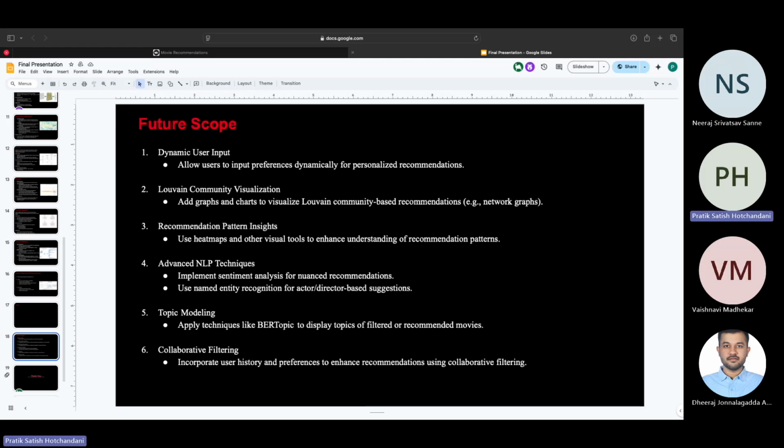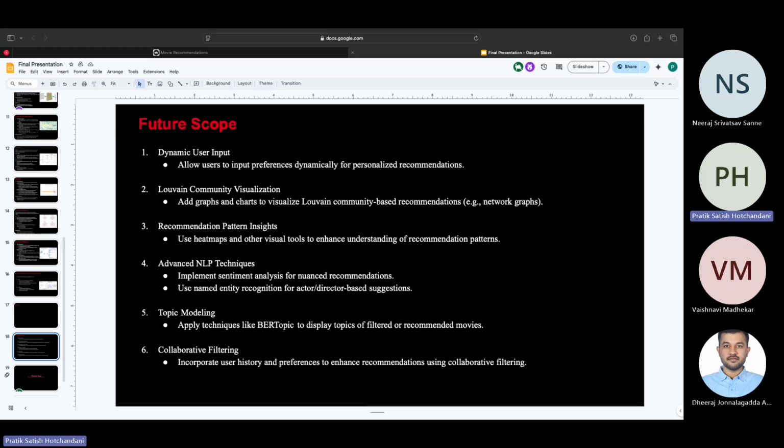If we look at the technical side of it, advanced NLP techniques can also be implemented, like better sentiment analysis, which could provide us better recommendations, while the technique called named entity recognition can be used to help us search the content based on actors and directors in the cast. Additionally, we can have topic modeling using BERTopic to get the content categorized and displayed into the main themes for the recommended movies.